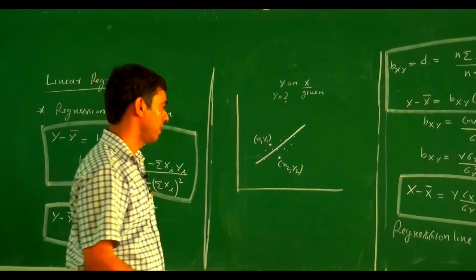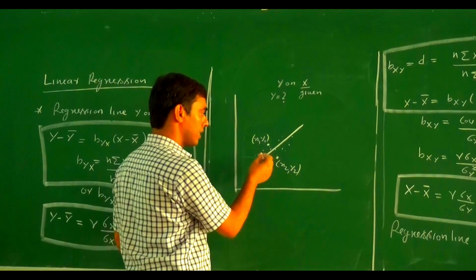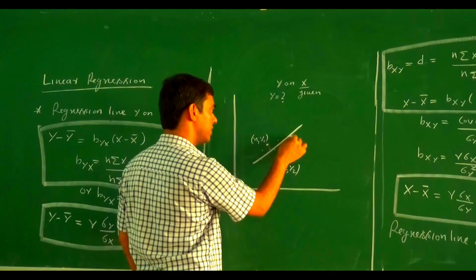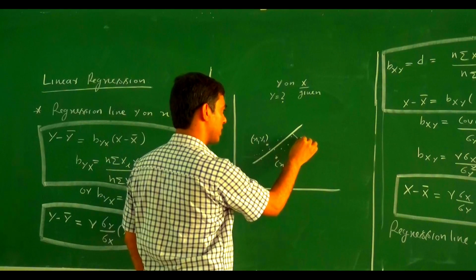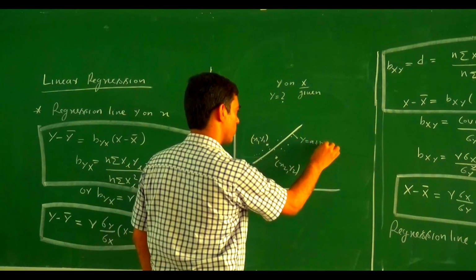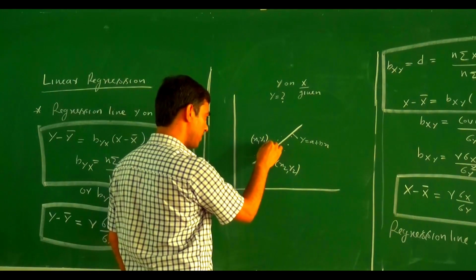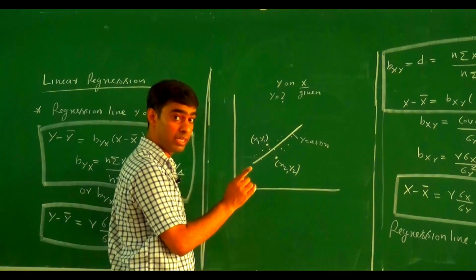X is given. So here, in the method of the principle of least squares, we minimize the error with the straight line. Suppose this is y equal a plus bx. So here, we find the error. There are two ways to find out the error.